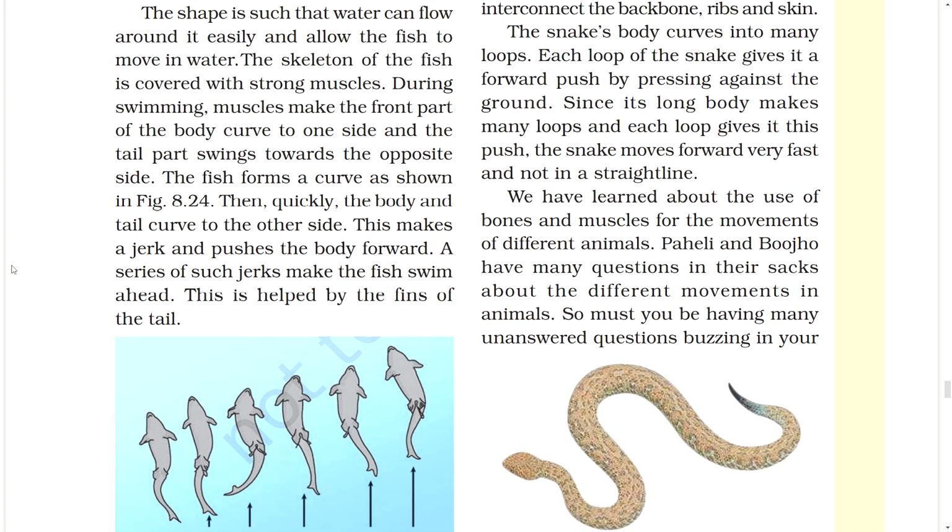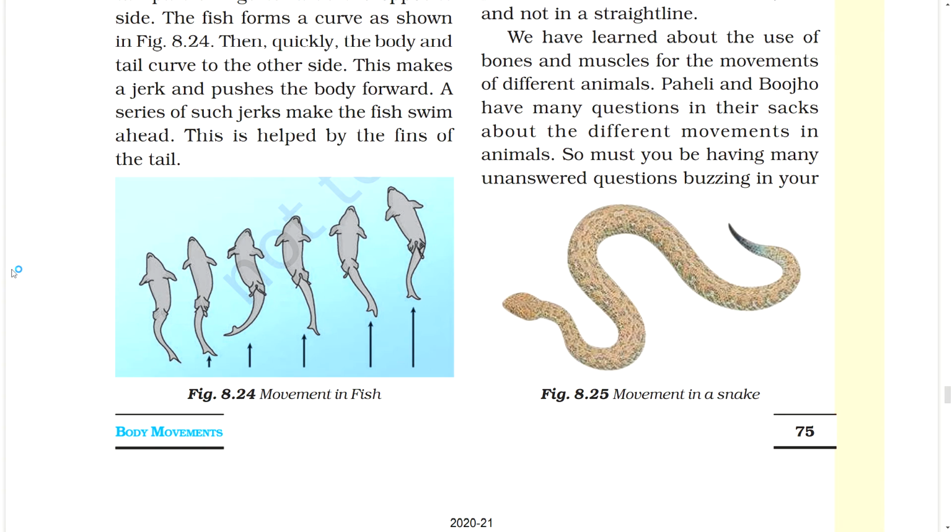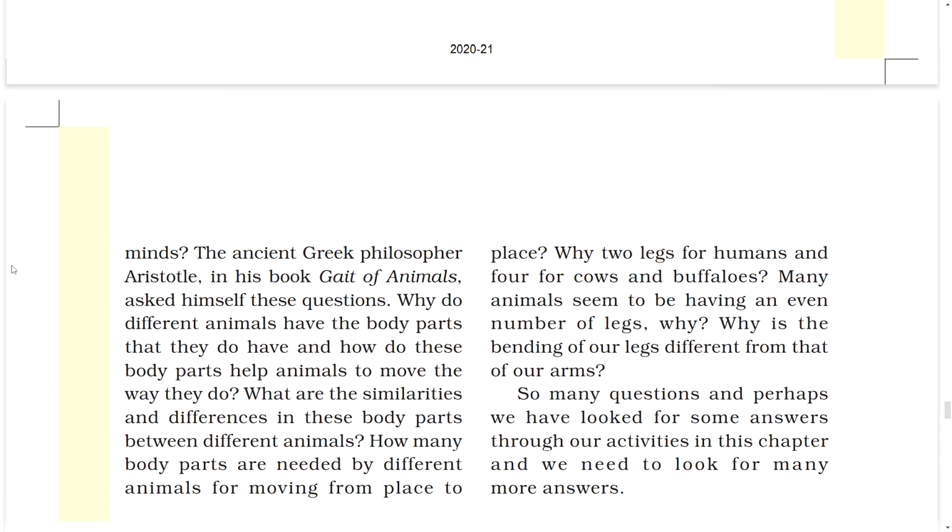We have learned about the use of bones and muscles for the movements of different animals. Paheli and Boojho have many questions in their minds about the different movements in animals. So must you have many unanswered questions buzzing in your minds.